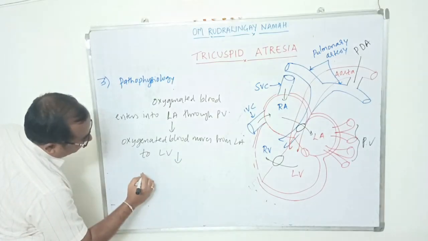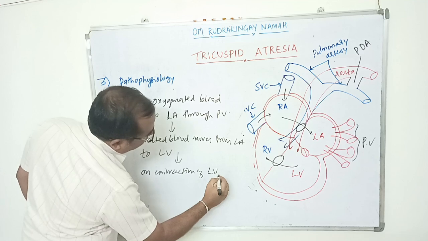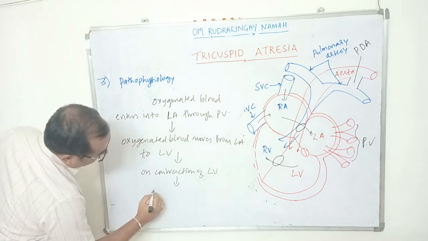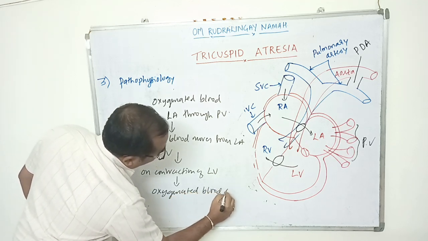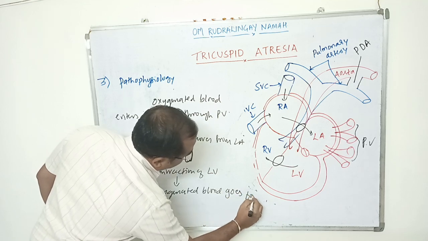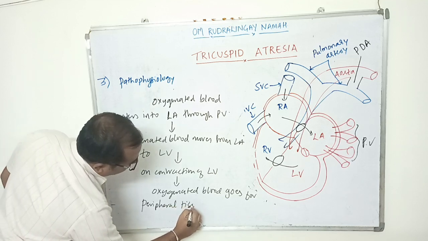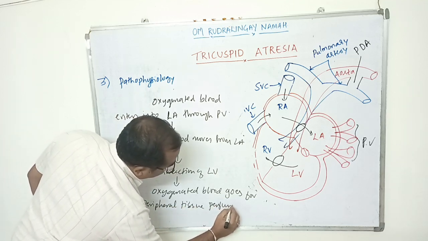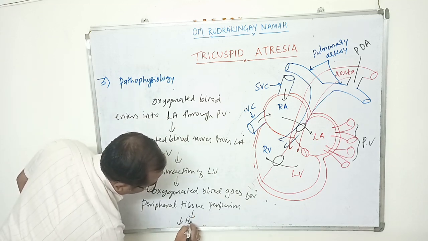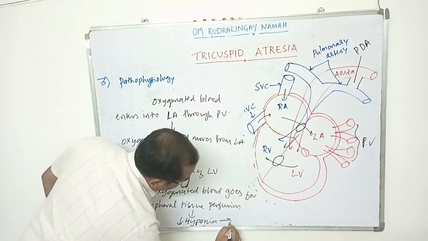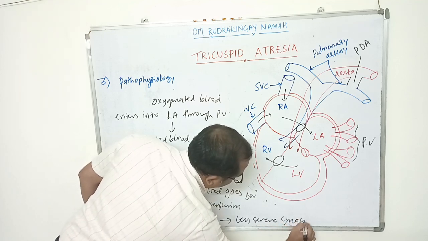After this, on contraction of the left ventricle, some oxygenated blood goes for peripheral tissue perfusion. So this will lead to decreased hypoxia and less severe cyanosis.